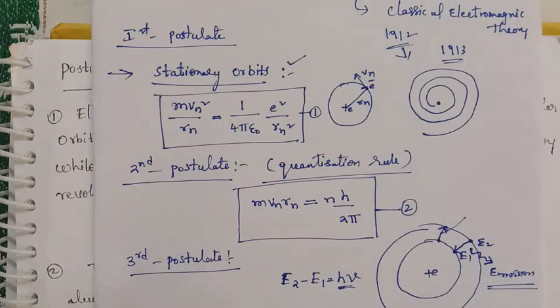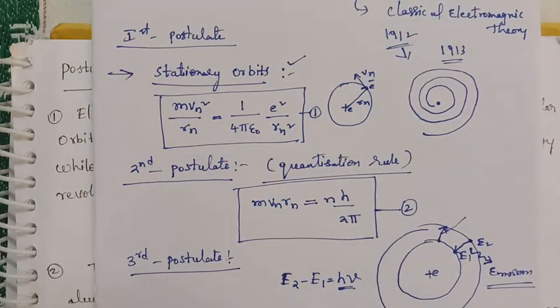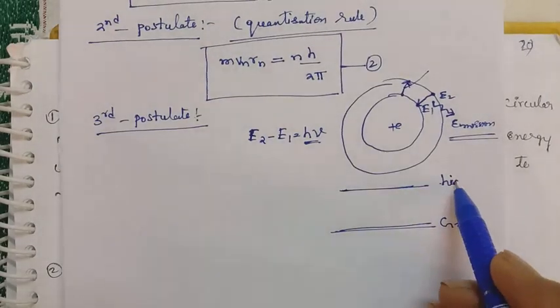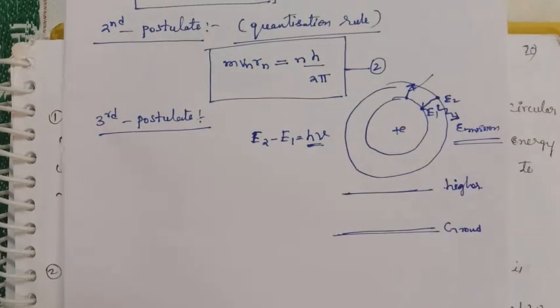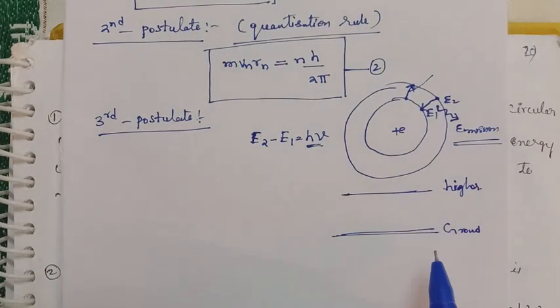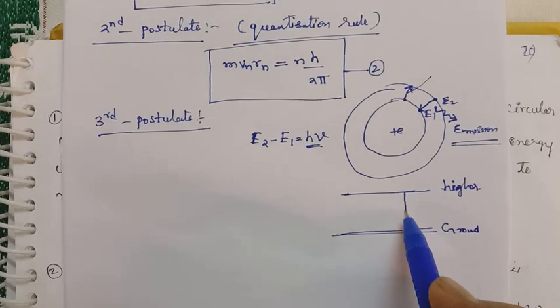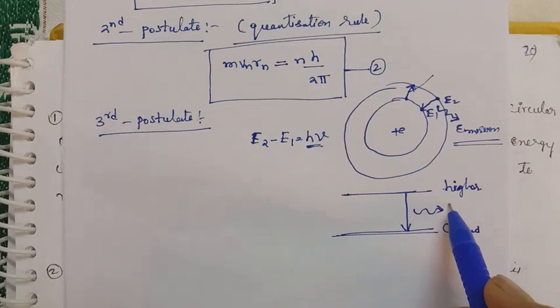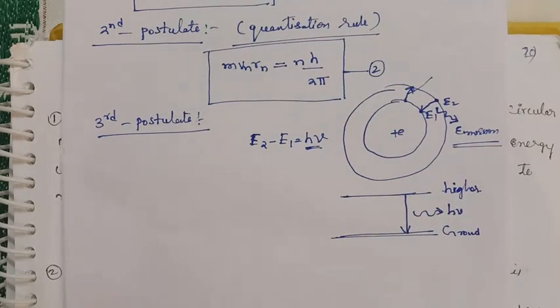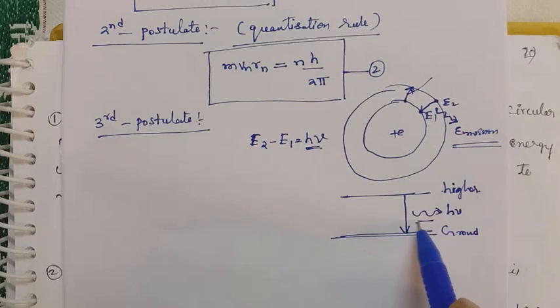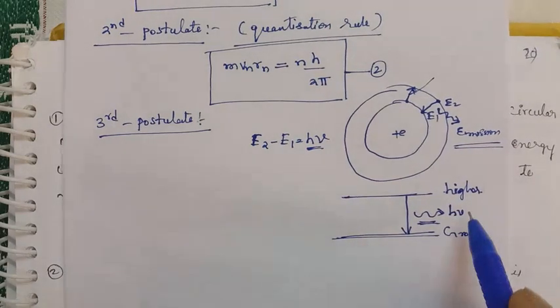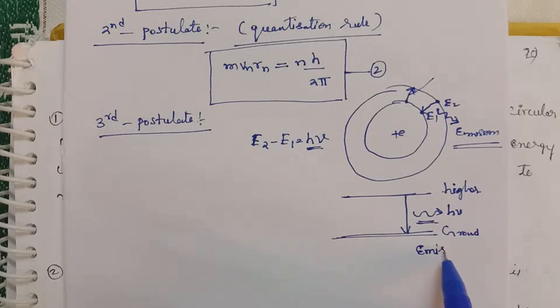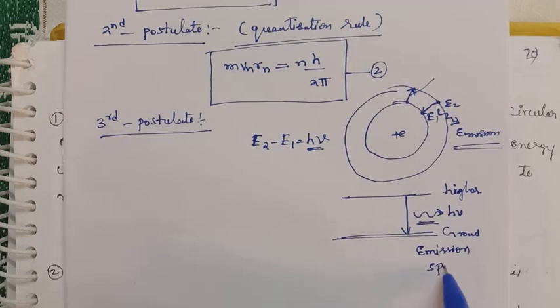That means if it is the energy levels, there is the ground state and the higher energy state. So if the electron jumps from a higher energy state to a lower energy state, at that time it can emit energy. The energy is in the form of a photon, equal to h nu. At that time this spectrum is called the emission spectrum.